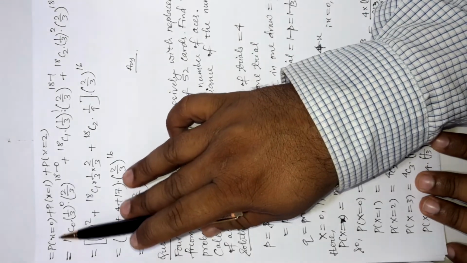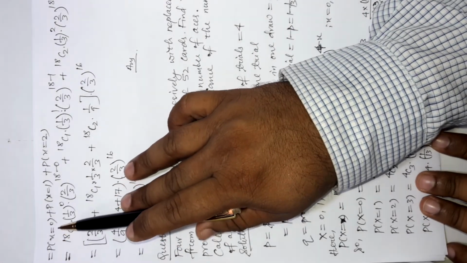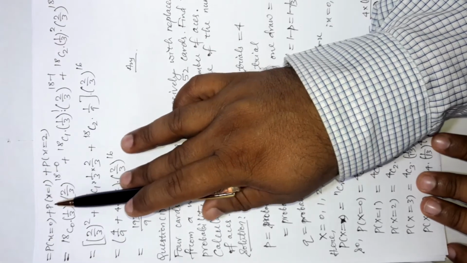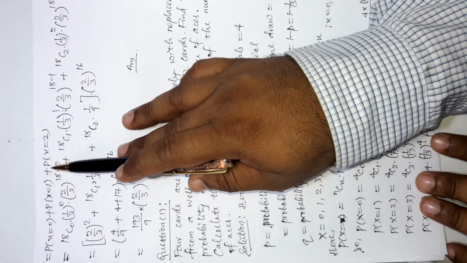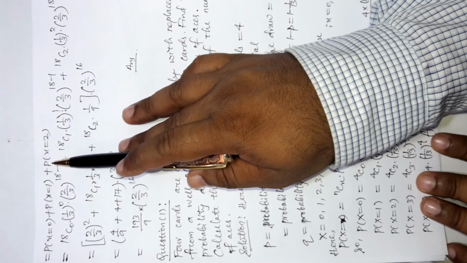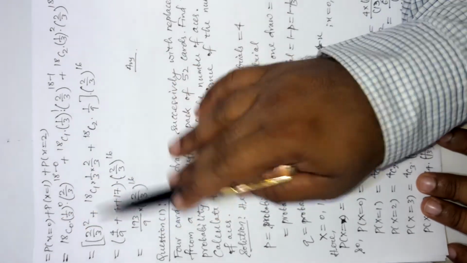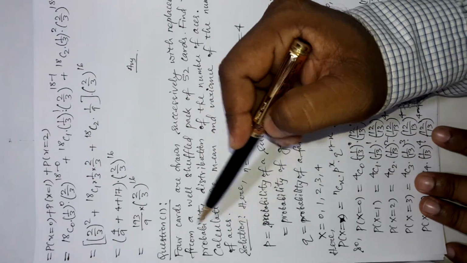So probability of no success means the probability where x value is 0, probability of one success means probability of x is equal to 1, and probability of 2 successes means probability of x is equal to 2. We know the binomial distribution formula obtained here in this particular question.